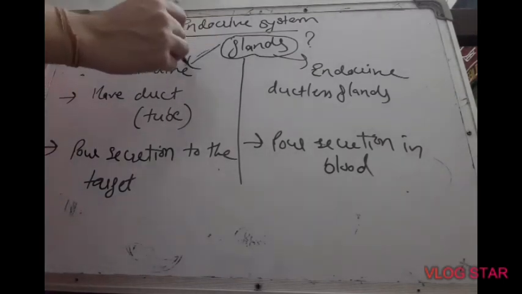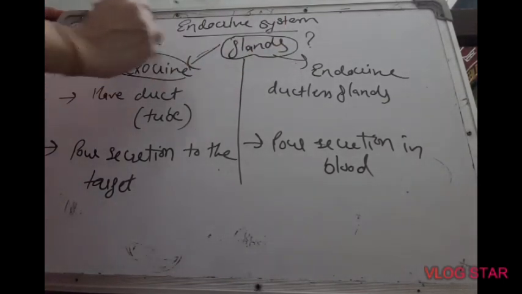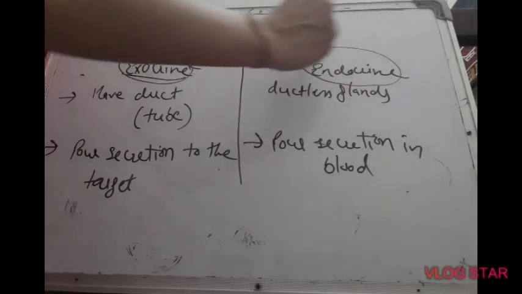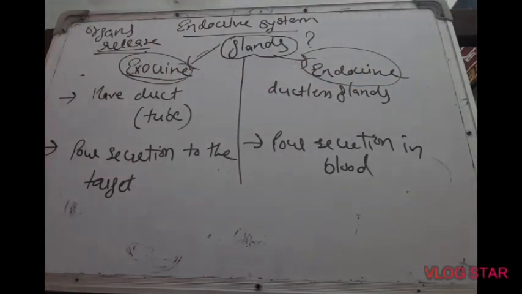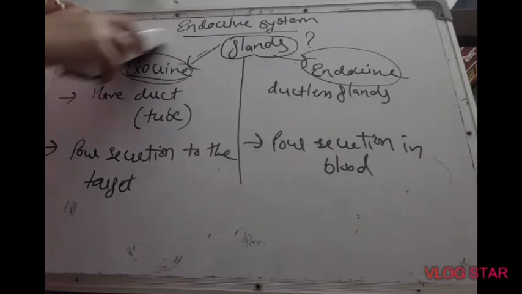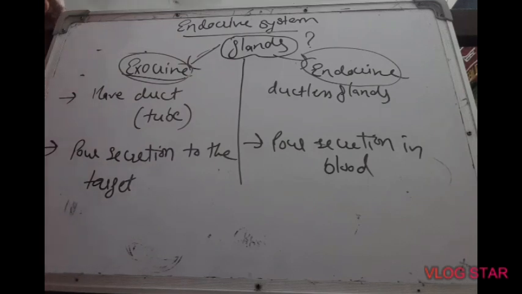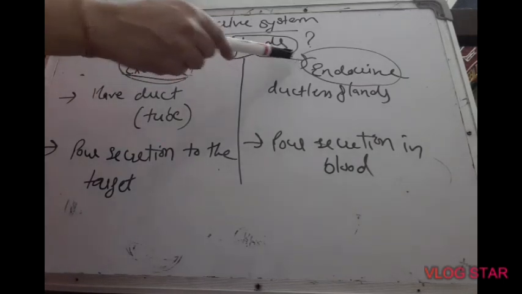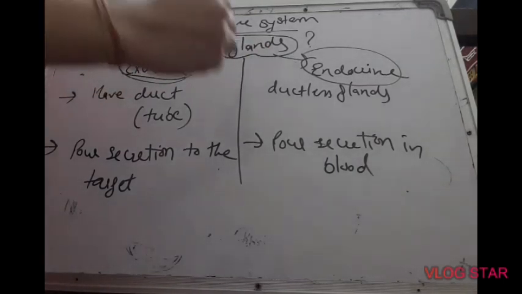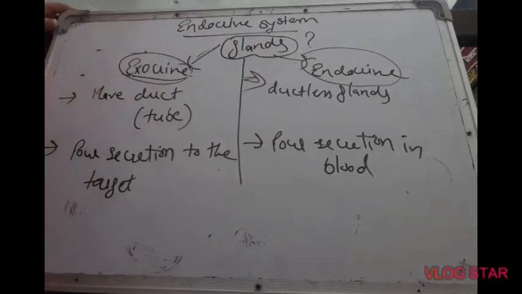So there are two types of glands, exocrine glands and endocrine glands. What is the difference between these two types of glands? Both the glands have to release something, they have to produce something. The exocrine gland releases its secretion with the help of a duct. What is a duct? A tube-like structure. And endocrine glands do not have ducts, so they are known as ductless glands.